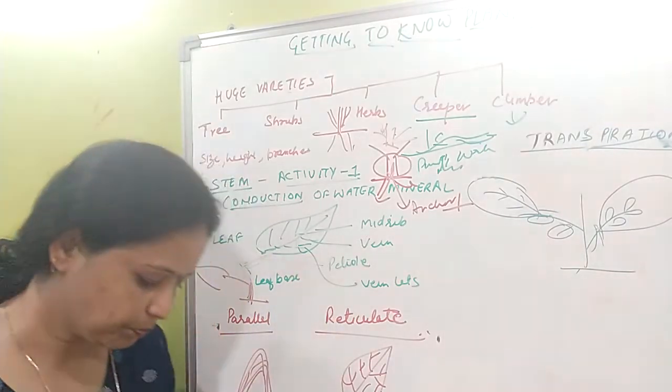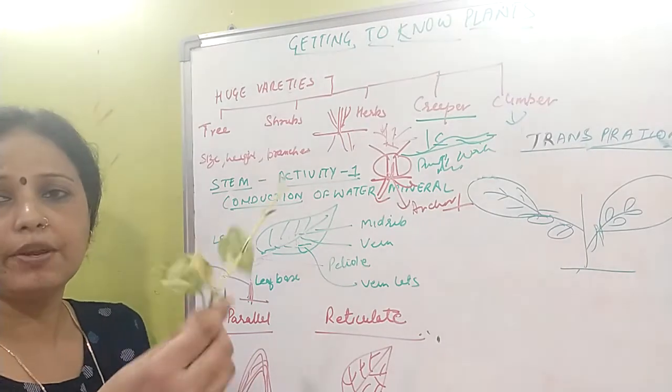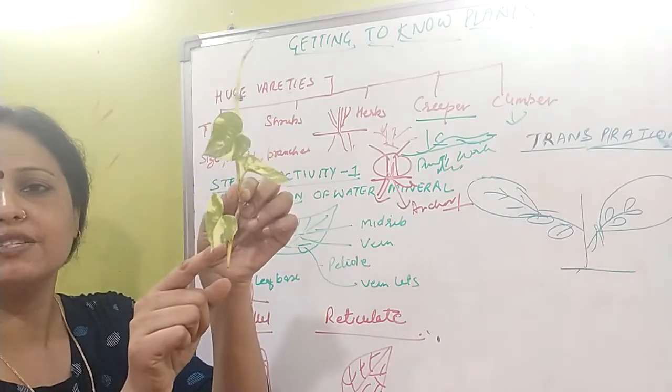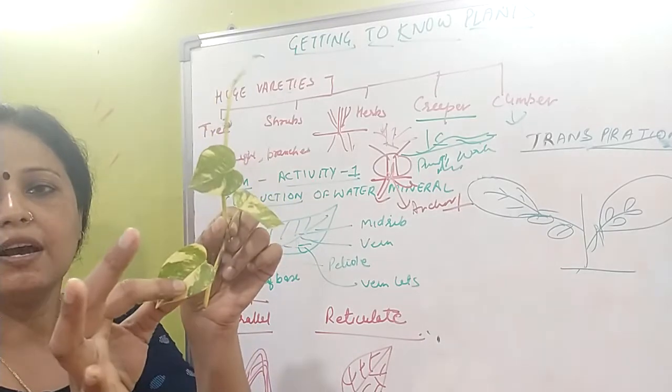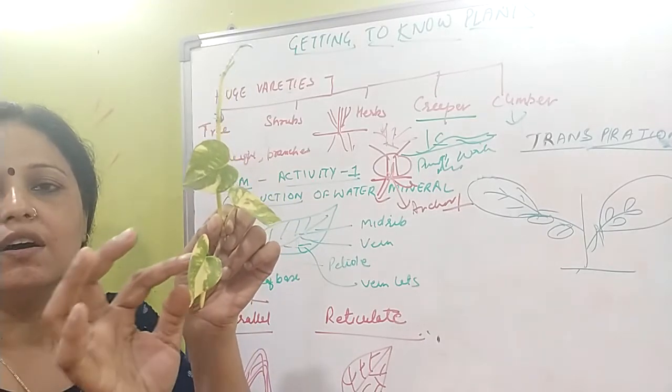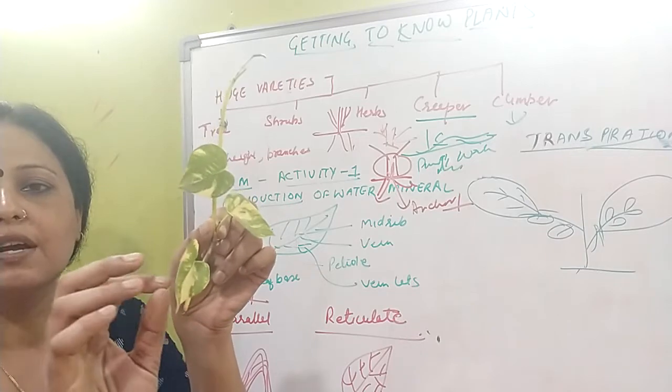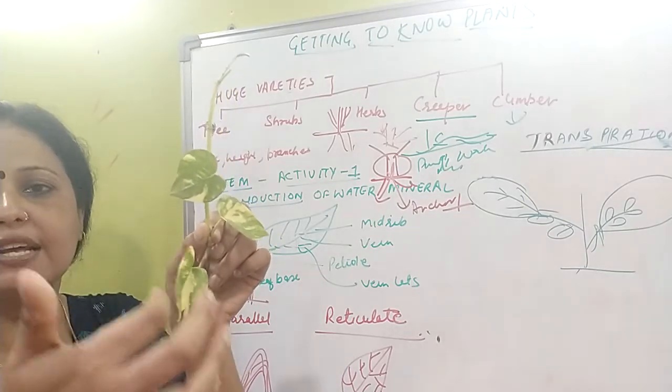The leaf has three parts. One is the leaf base, from where it is connected to the stem. This is the petiole, and this is the lamina. And the lamina has a midrib, and the midrib has veins and veinlets.